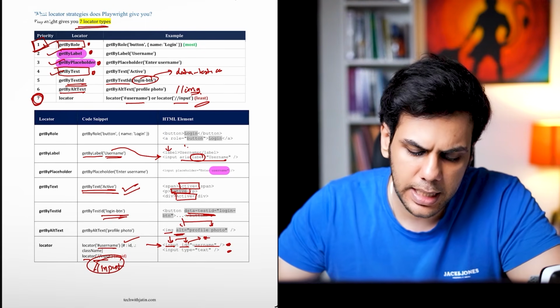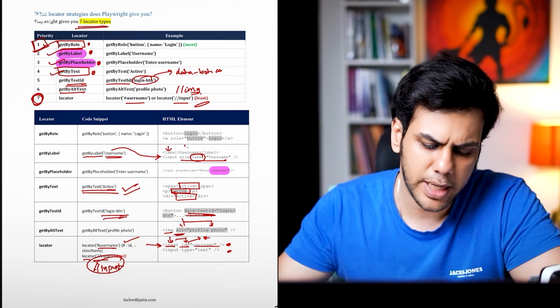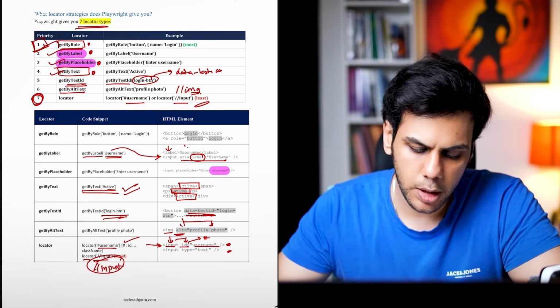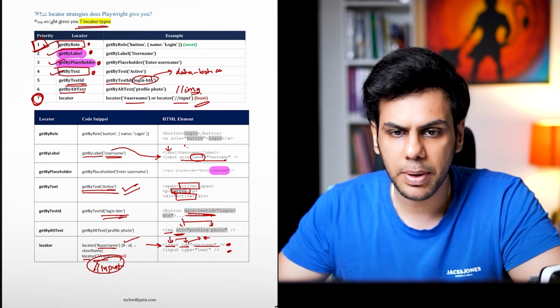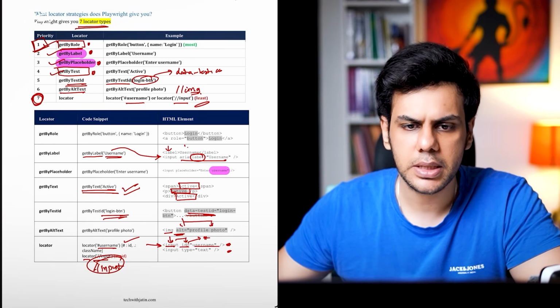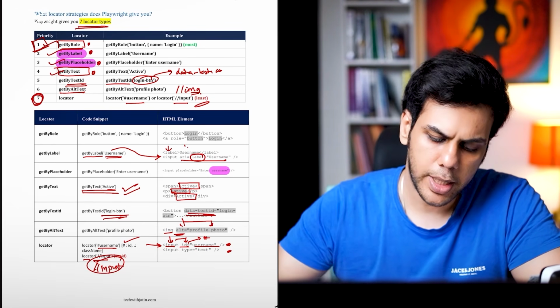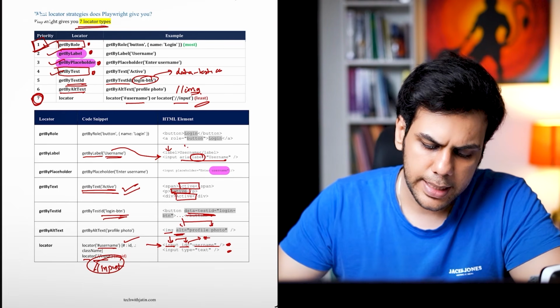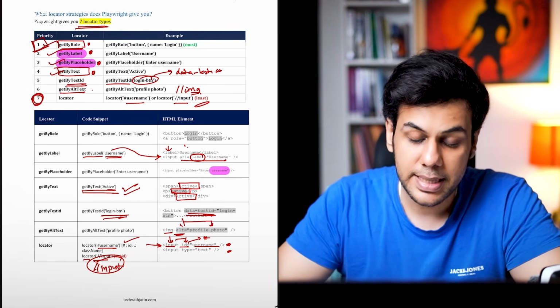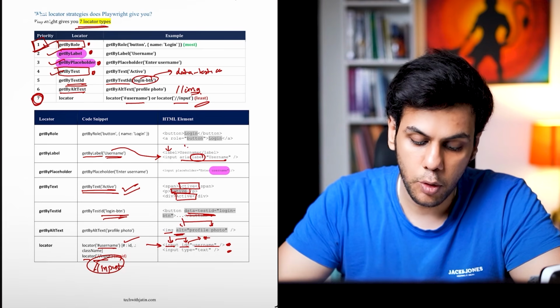I have not used get by label, but if there is going to be a scenario, we can definitely use it. Get by placeholder, we have used it. Get by text. Let me just see if I've used get by text. No, we haven't used get by text. Test ID, we have used it. Get by alternate text, I have used it. Locator, I have used it.